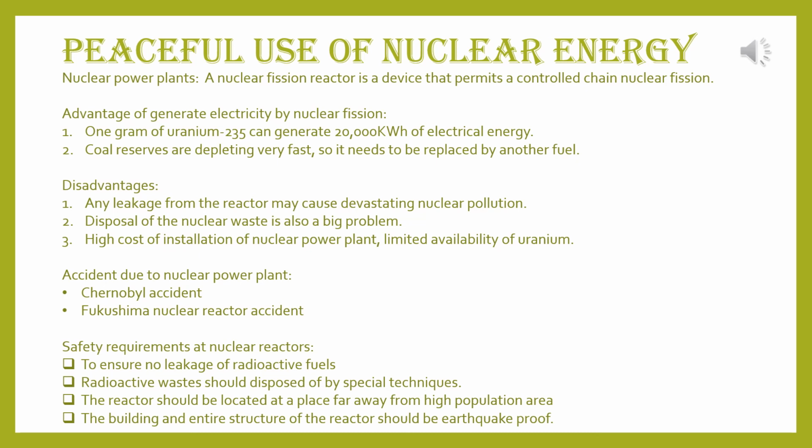Disadvantages. Any leakage from the reactor may cause devastating nuclear pollution. Disposal of the nuclear waste is also a big problem. High cost of installation of nuclear power plant, limited availability of uranium. These are all the disadvantages. Now, accidents due to nuclear power plants. One is Chernobyl accident and second one is Fukushima nuclear reactor accident. About both the accidents, please read it from your book.